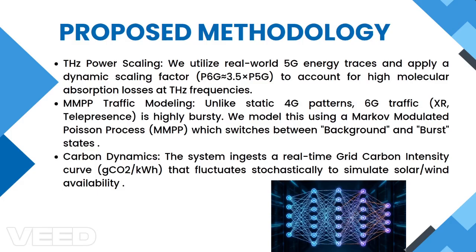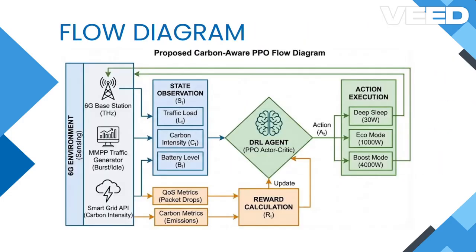Secondly, MMPP traffic modeling. Unlike static 4G or 5G patterns, 6G patterns are dynamic. We use an MMPP to simulate sudden spikes from the holographic applications. Third, carbon dynamics. The system ingests a real-time grid carbon intensity curve that fluctuates stochastically, simulating the variability of wind and solar energy.